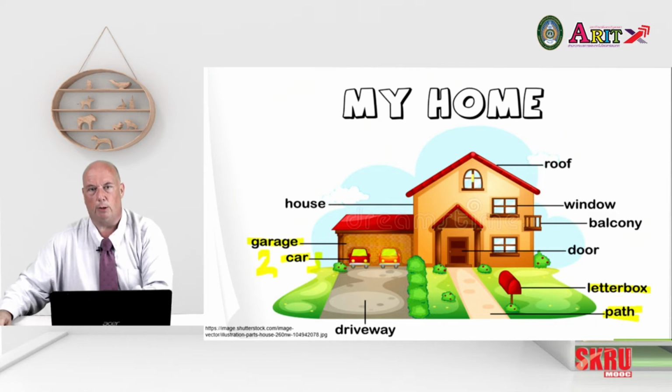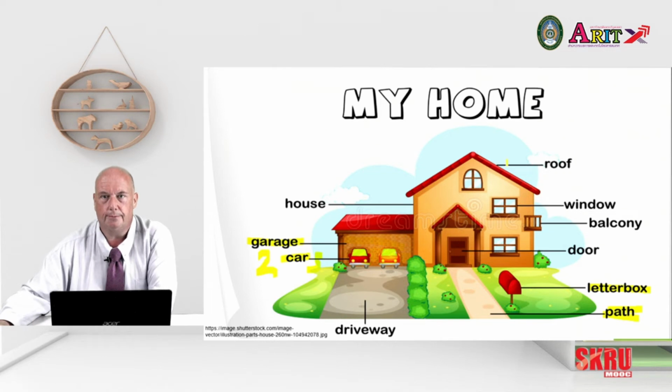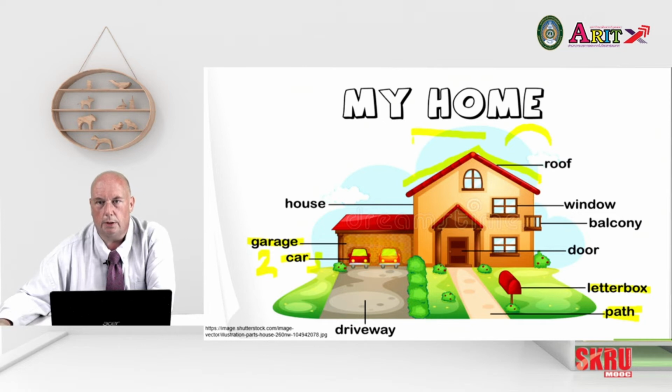So parts of the actual building itself on the outside. We have the roof. You can see going up and down. There's lots of different styles of roofs. Some are flat. Some are pointed like this one. Some are rounded. So you can have different types of roof, but the idea is the same.